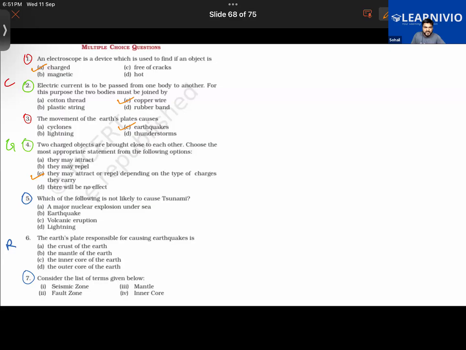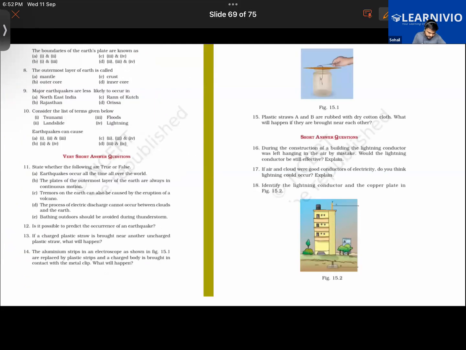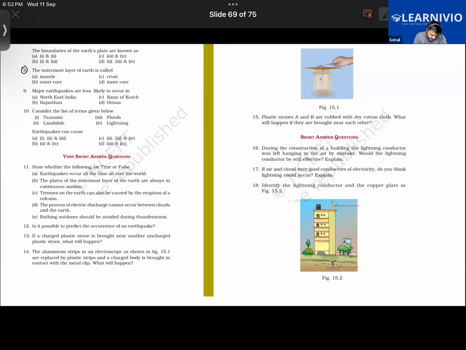Roni, you have answered the fifth one as lightning. Which of the following is not likely to cause tsunami? Of course, lightning will not be causing it. And for the sixth one, you have answered that the Earth's plate responsible for causing earthquake is mantle. Correct. Question number 7 is incomplete, you have to follow up from here. Now, question number 8 and 10.